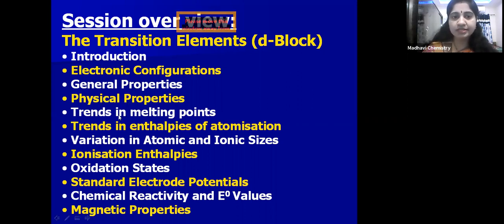In physical properties, trends in melting points and trends in enthalpies of atomization, variation in atomic and ionic sizes, ionization enthalpies, oxidation states, standard electrode potentials, chemical reactivity and E0 values, magnetic properties. These subtopics we are going to cover in today's session. So now let us start today's session, children.